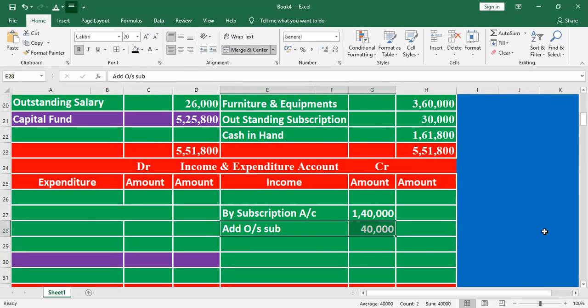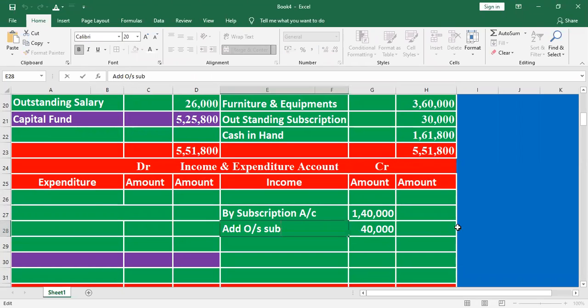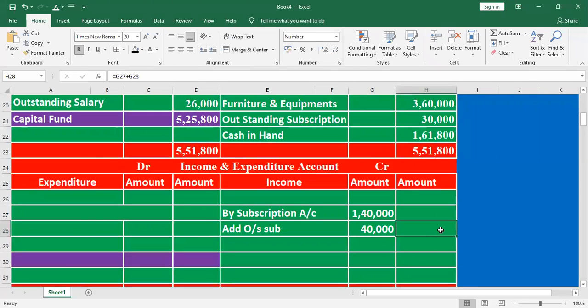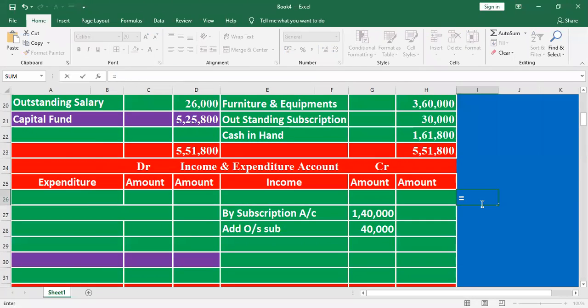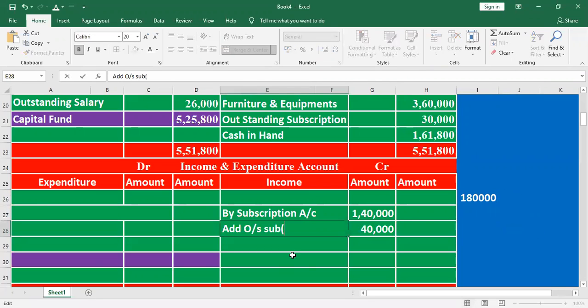How do we find out the outstanding subscription? Listen, student, listen here. What is the total subscription? Total subscription is 90 members into 2,000. Each member is payable 2,000. 90 into 2,000 is 1,80,000. Out of 1,80,000, we received only 1,40,000.